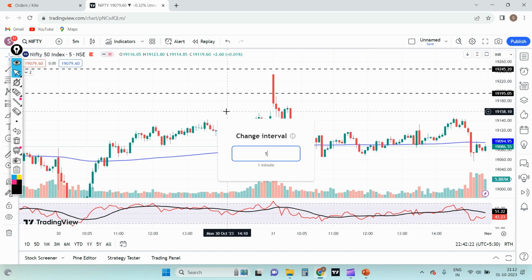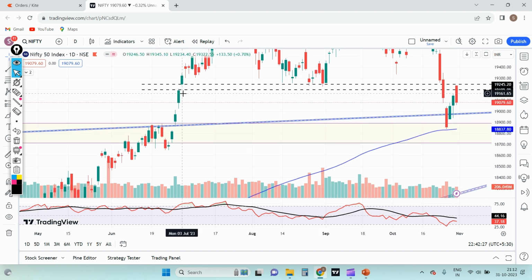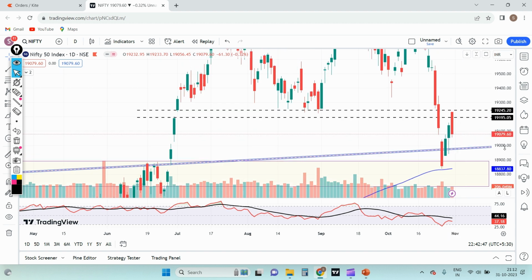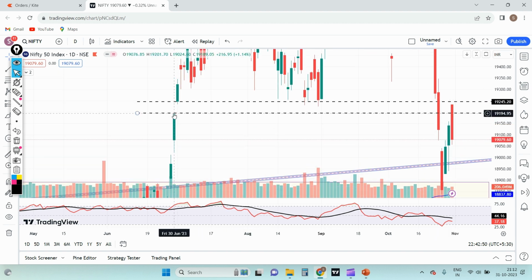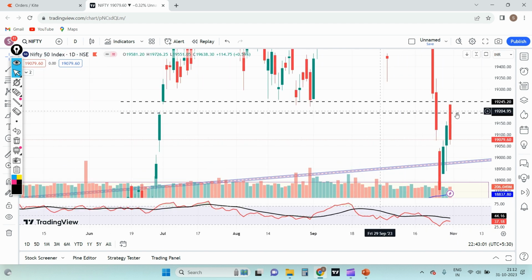Before moving on to today's trade, I want to explain the daily time frame. Here you can see these two candles, there was a breakaway gap from the 30th of July. The low of the candle on the third of July was around 19,234, and the high of the previous day's candle was around 19,201. I have marked those lines: the low of this candle and the high of this candle. The high is around 245 and the low is around 234, so we have around a 50-point zone where we will have resistance.